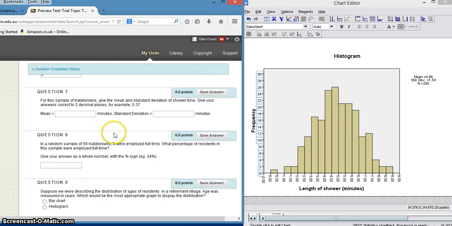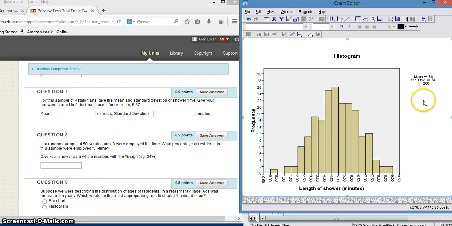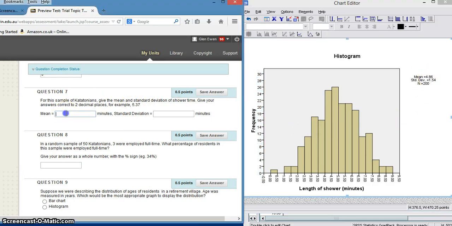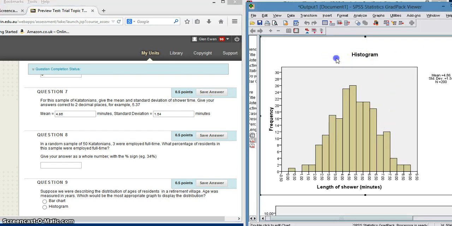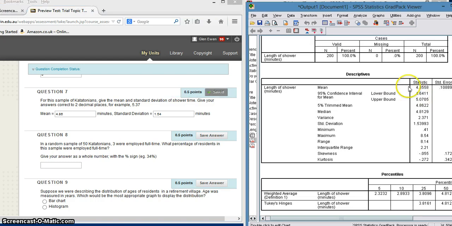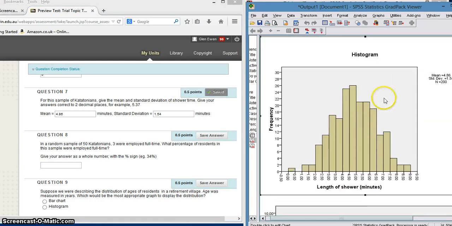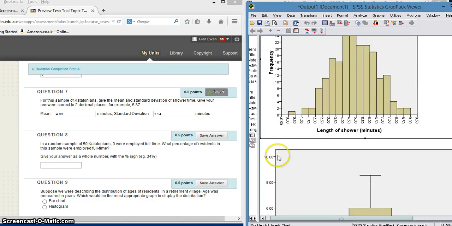For this sample of Catatonians, give the mean and the standard deviation of shower time. Give your answer to 2 decimal places, for example 5.37. So again, it's showing you what we like. For us, there's a few different ways. Well, the mean is 4.86. We can just get it straight off of the chart. And the standard deviation is 1.54. And for those, let's just get rid of the chart. We can get it off of our descriptives, and we can get it off of our graph there, or even by reading it off the graphs.